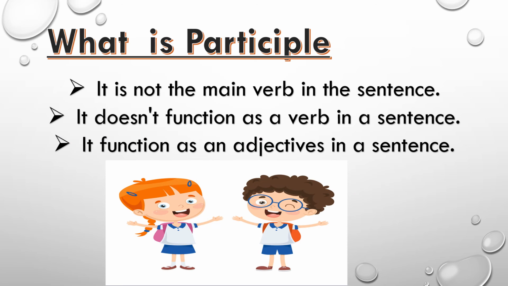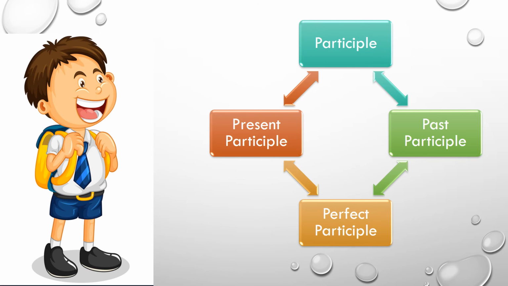So now let's see how to identify participle in a sentence. It is not the main verb in a sentence. It doesn't function as a verb in a sentence, and it functions as an adjective in a sentence. Now let's understand these things in detail. So there are three forms of participle: present participle, past participle, and perfect participle.